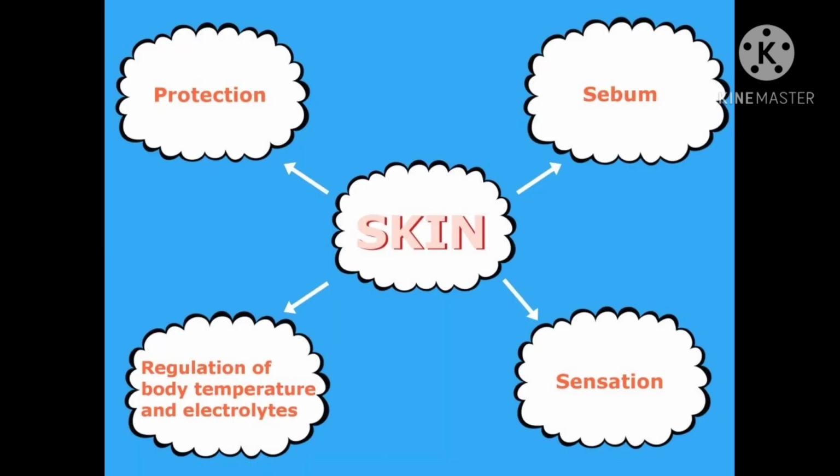Outermost covering of our body is known as skin. Children, this skin has millions of tiny nerve endings that help us to sense touch, heat, pain, pressure, etc. Skin also protects the internal organs. Children, this skin has millions of tiny holes, or you can say pores, and when we sweat, the body waste comes out through these pores.